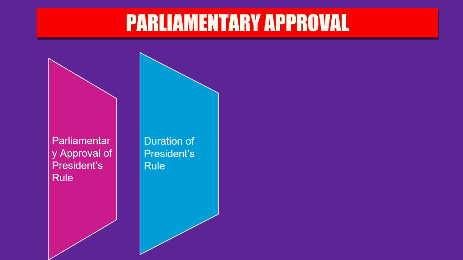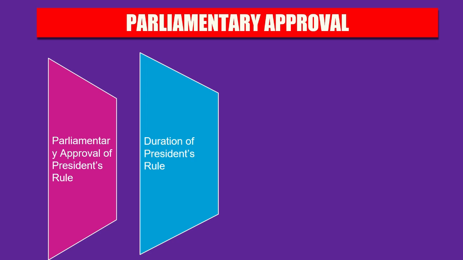So this is the parliamentary approval of the President's Rule. And what is the duration of the President's Rule? If it is approved by both Houses of Parliament, the President's Rule continues for a period of only 6 months. It can be imposed for a maximum of 3 years, with the approval of Parliament every 6 months. It means that every 6 months they need to approve the extension.